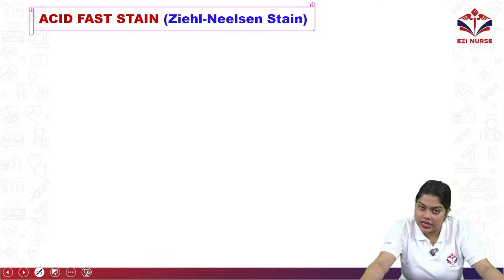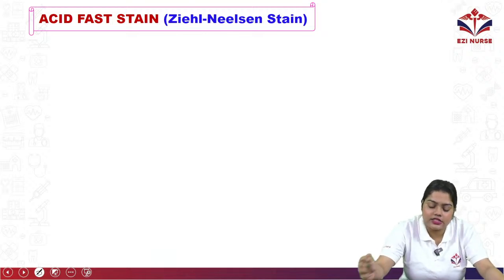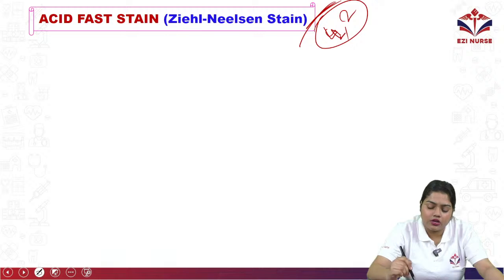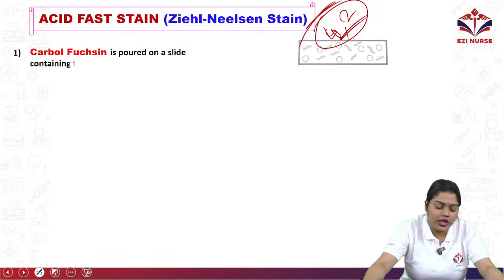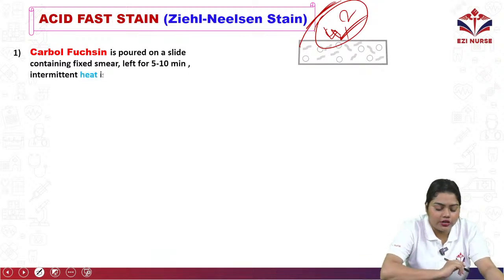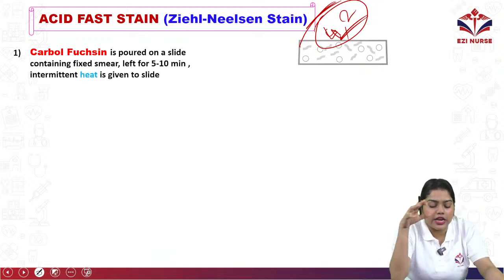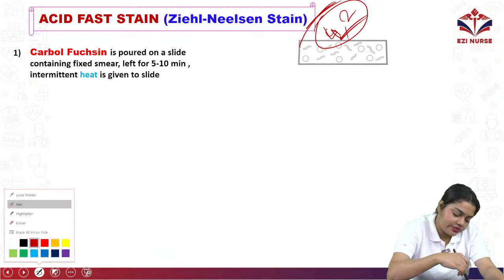So acid fast staining is also called Ziehl-Neelsen staining. This is also a very important question. 4 marks or 2 marks can come from here. Okay, so in acid fast staining, carbol fuchsin is poured onto a slide containing the fixed smear and left for 5 to 10 minutes. Heat is given to the slide.